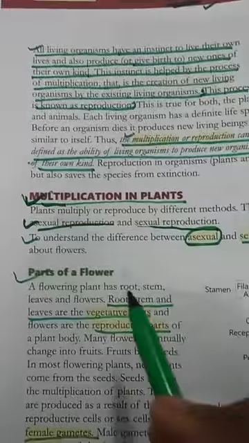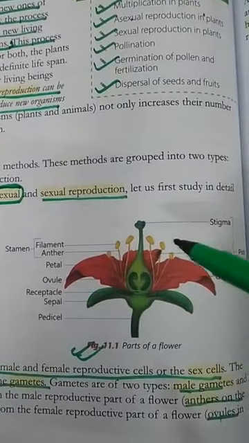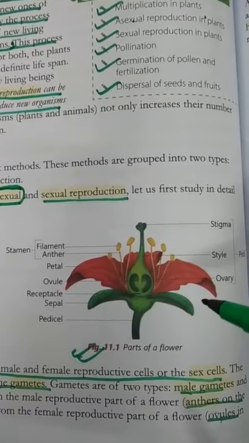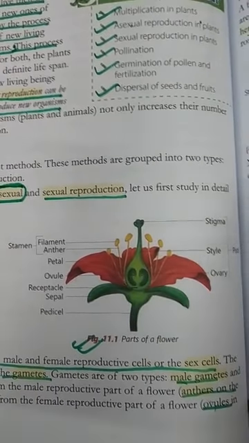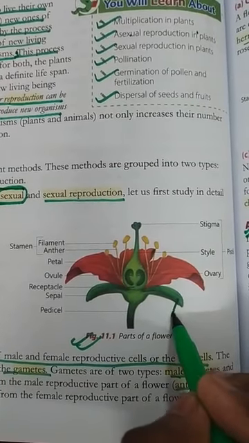Okay students, now first of all we are going to see the diagram of a flower. It is a flower. In the flower there is a green part, this is called sepals.